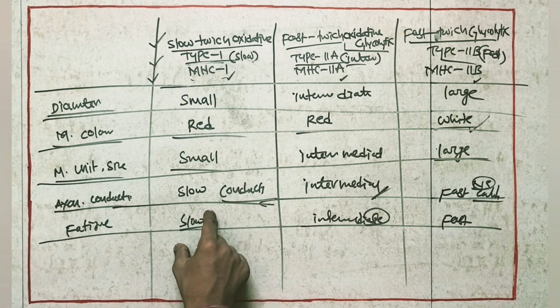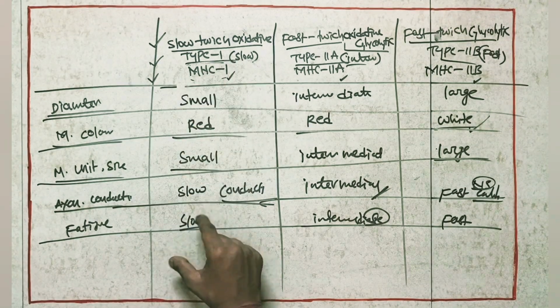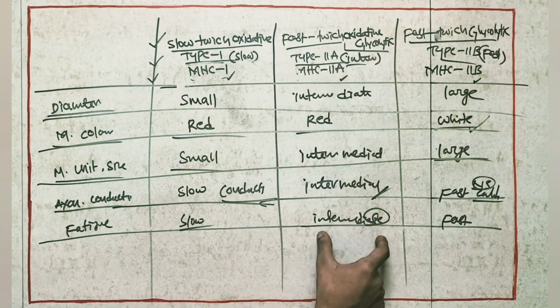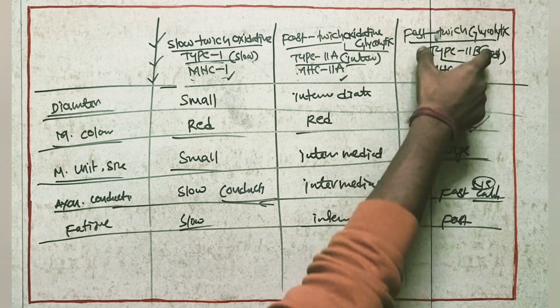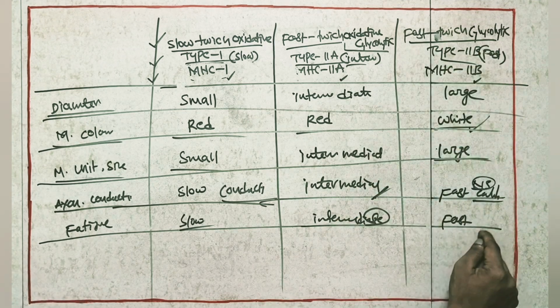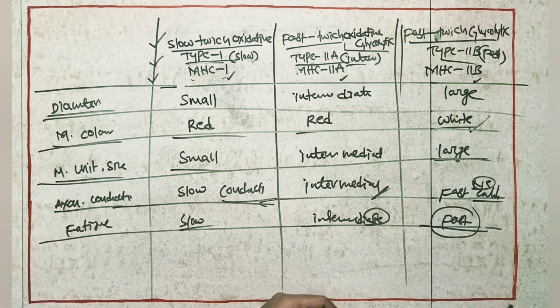Intermediate is compared to this one, it may fatigue a little faster. Here, even if we do small work, these muscles will fatigue very fast.